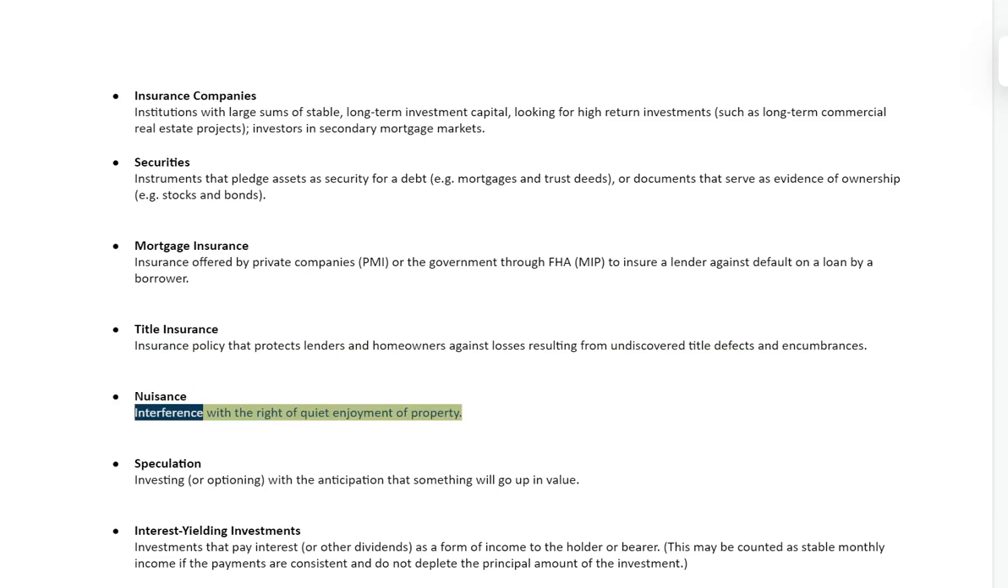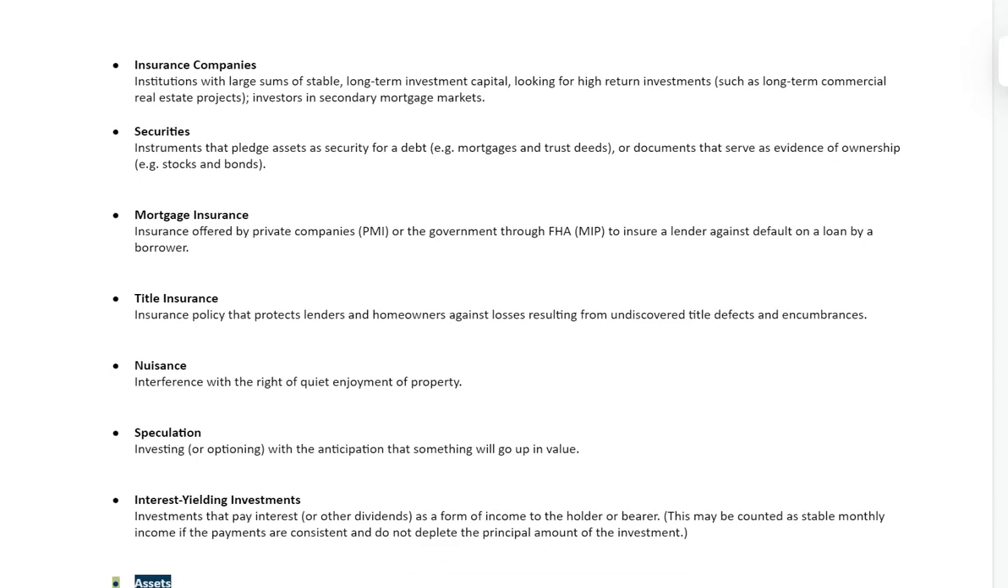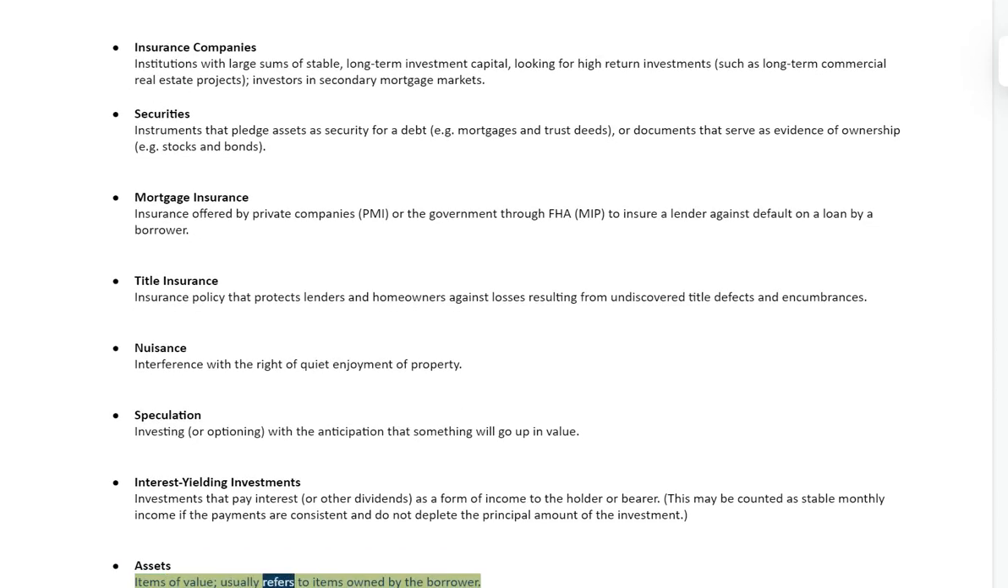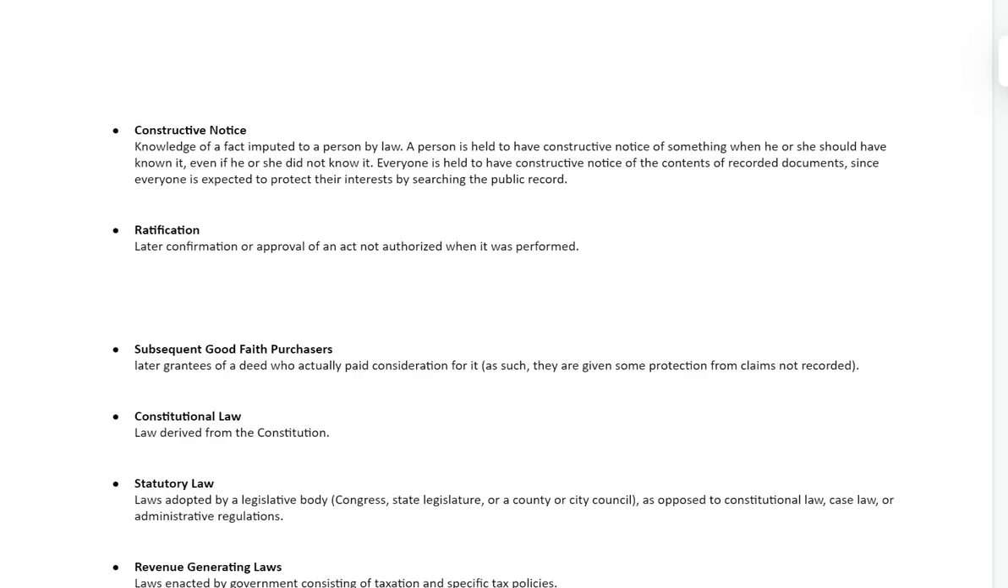Nuisance, interference with the right of quiet enjoyment of property. Speculation, investing, or optioning, with the anticipation that something will go up in value. Interest-yielding investments, investments that pay interest, or other dividends, as a form of income to the holder or bearer. This may be counted as stable monthly income if the payments are consistent and do not deplete the principal amount of the investment. Assets. Items of value, usually refers to items owned by the borrower.